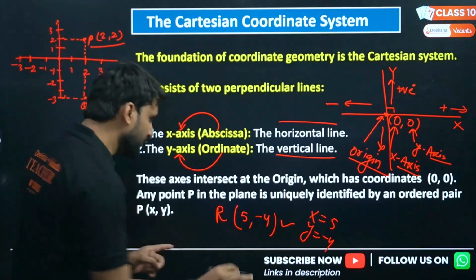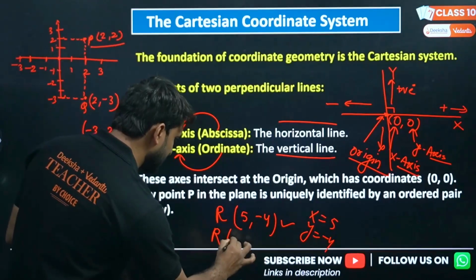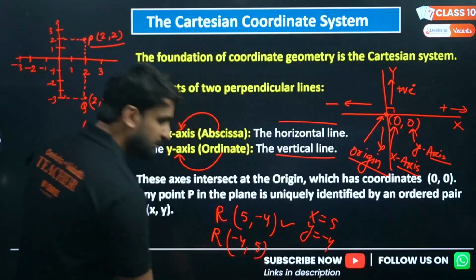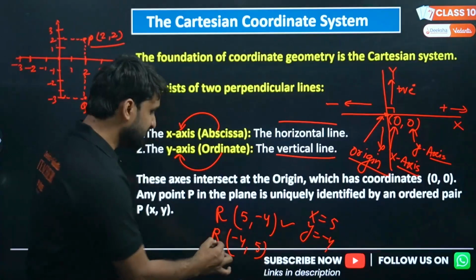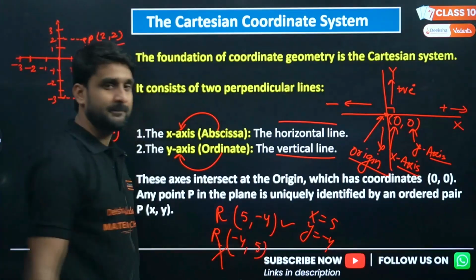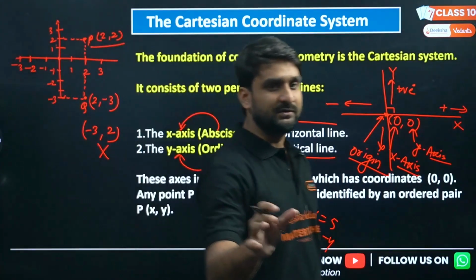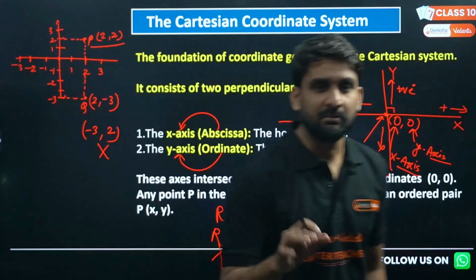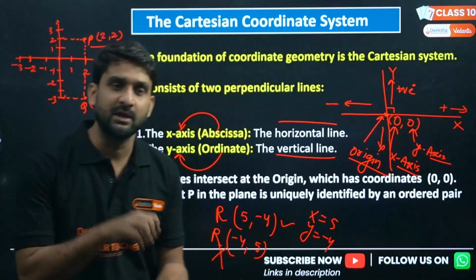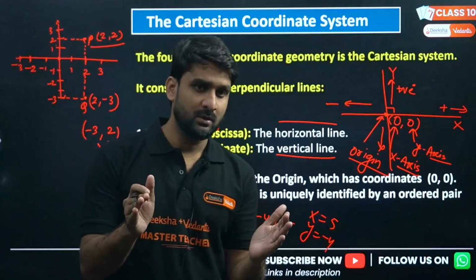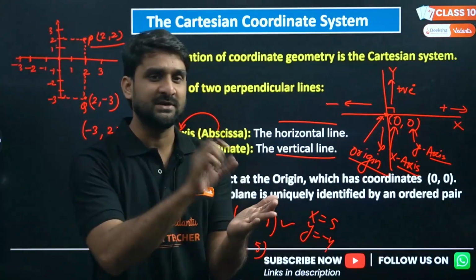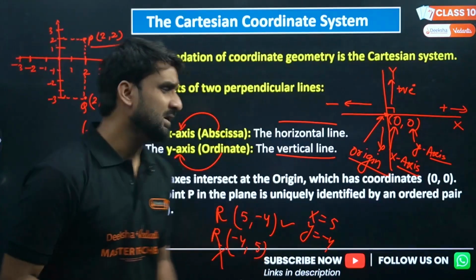If any one of you writes this coordinate as (-4, 5), meaning you are writing the y coordinate first and the x coordinate then, this will be wrong. This is right. So my dear lovely kids, in the Cartesian system, whenever you are representing any coordinate, make sure to write the x coordinate first under brackets, then the y coordinate. Okay, so these are the basics.